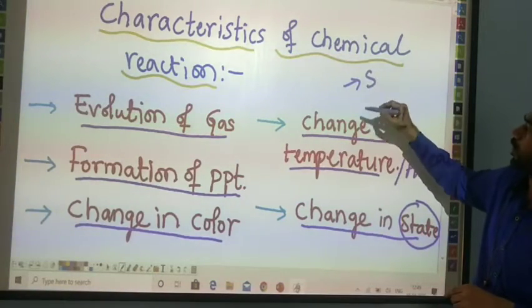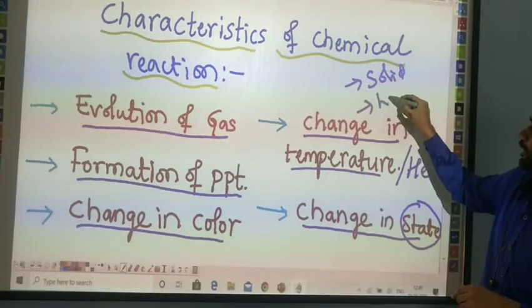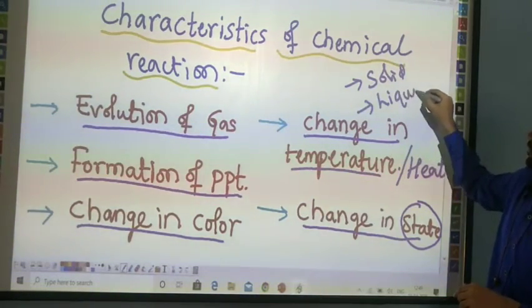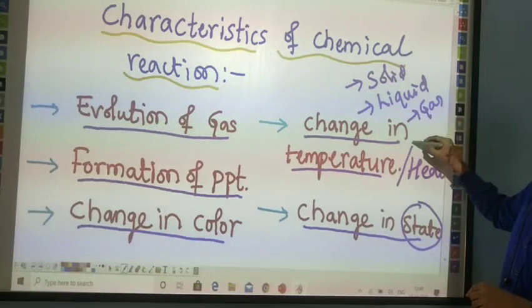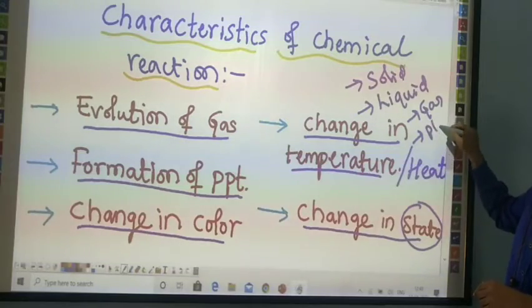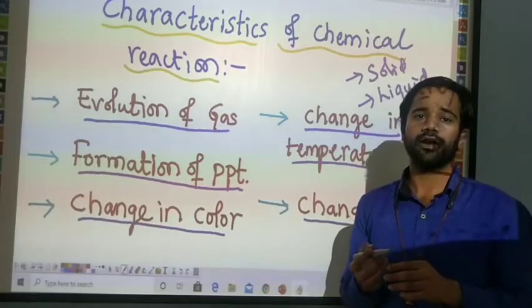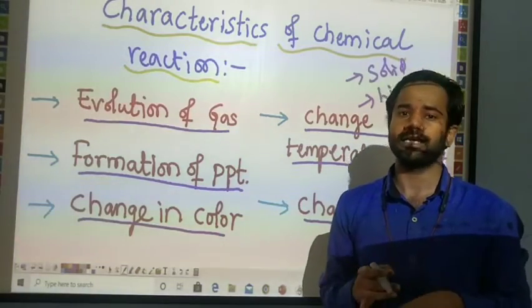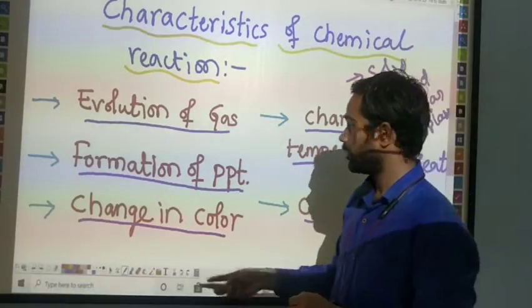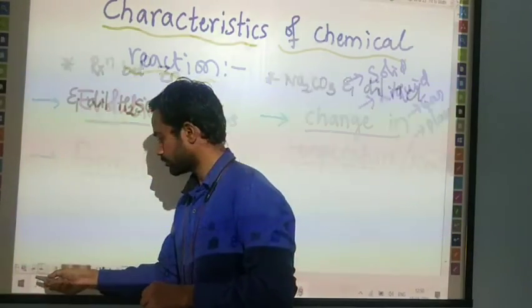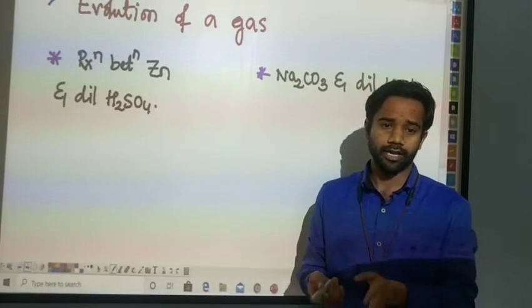The first is known as solid. The second state is known as liquid. The third is known as gas. The fourth important state is known as plasma. And one more state is known as Bose-Einstein condensate. These are a few states of matter. Okay, let's see one by one. Let us continue with the characteristics of a chemical reaction one by one.